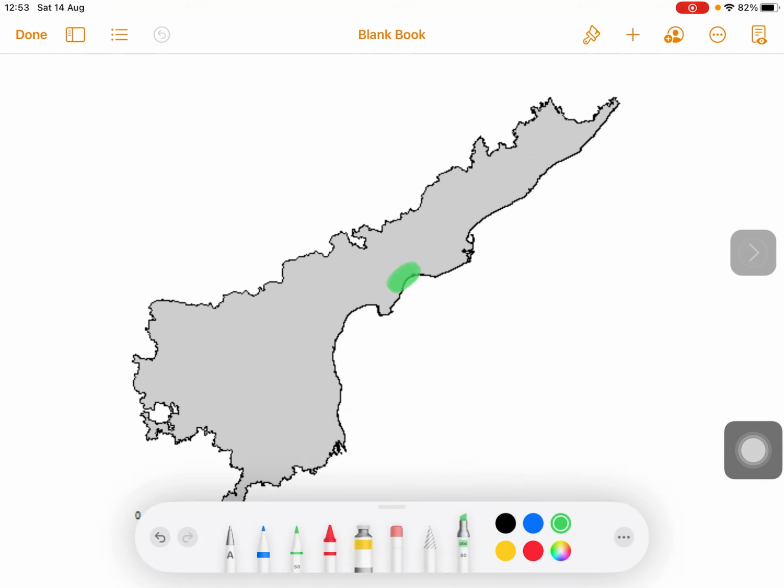Pulikat is the largest brackish water lake of the state, and it borders Tamil Nadu, with an area of about 450 square kilometers.